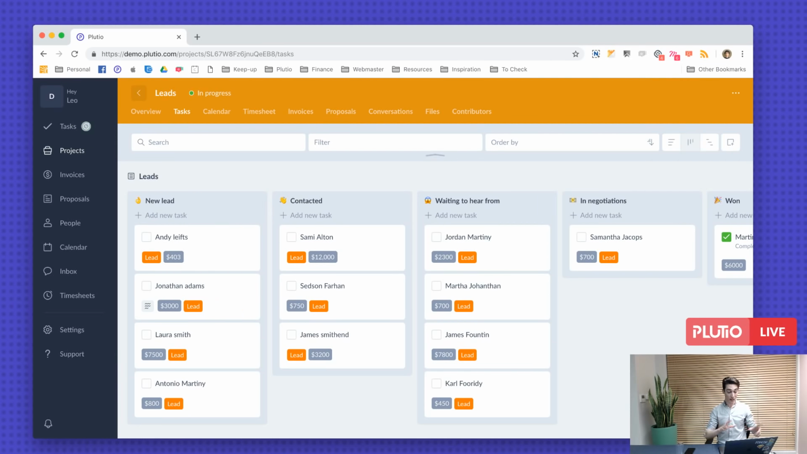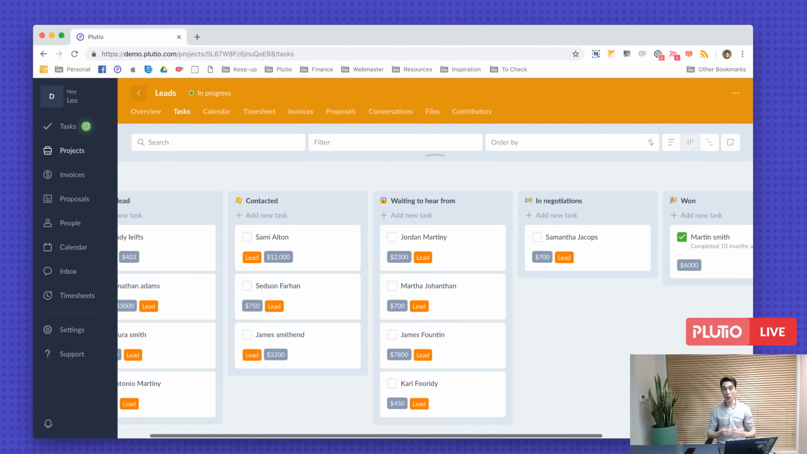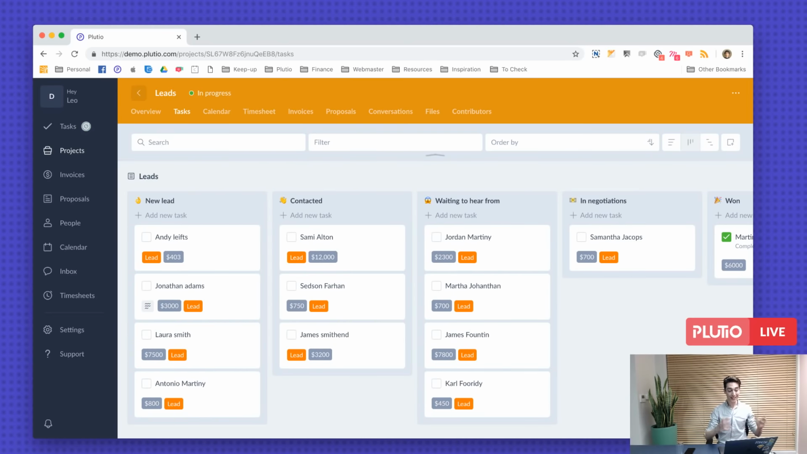By the way, as you can see in my screen, I've created a project called Leads, and it allows me to manage my leads. It's structured into multiple phases: new lead, contacted, waiting to hear from, and in negotiation, and then ultimately won. And basically, when a new lead comes in, I create a task for that lead and move them through these stages until I ultimately win them. So you could create a lead management board as a project.